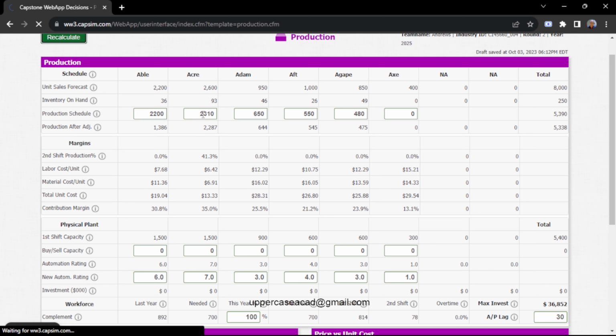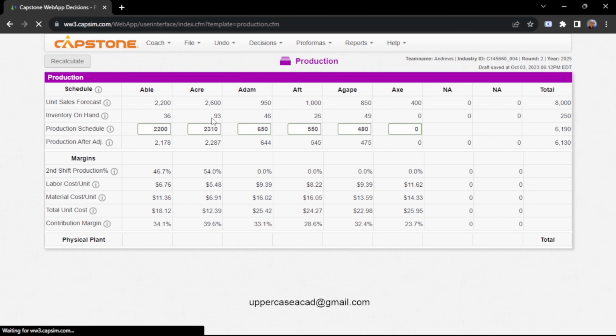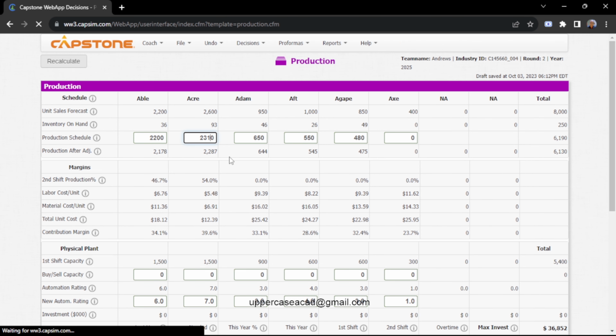Then Eka, I'll produce 2550. Then for Adam, I'll produce 940 because production after adjustment will reduce, so I want to cover for what will be reduced.